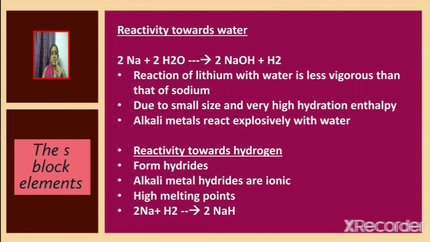Let us now discuss the reactivity towards hydrogen. Alkali metals react with hydrogen to form hydrides. These hydrides are ionic compounds, or they are ionic in nature. These hydrides have high melting points. For example, sodium reacts with hydrogen to give the hydride sodium hydride, NaH.